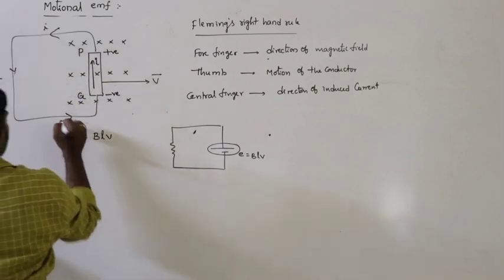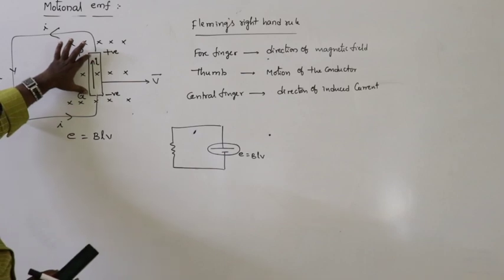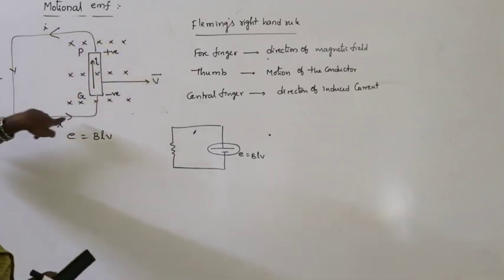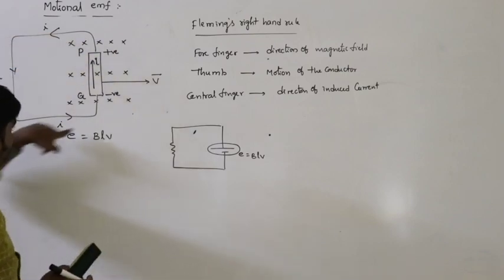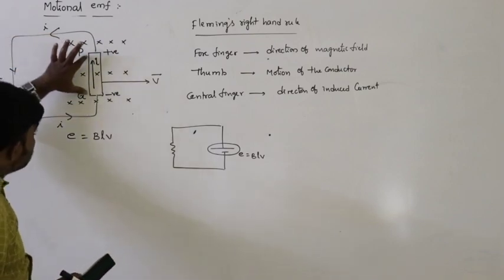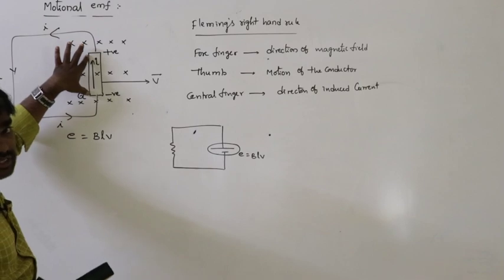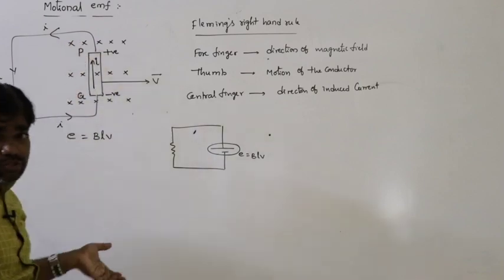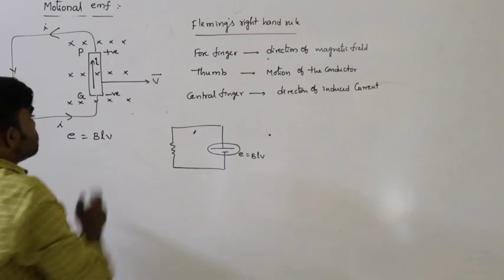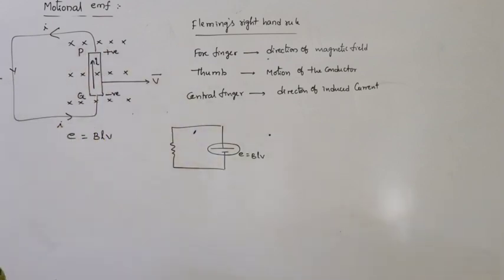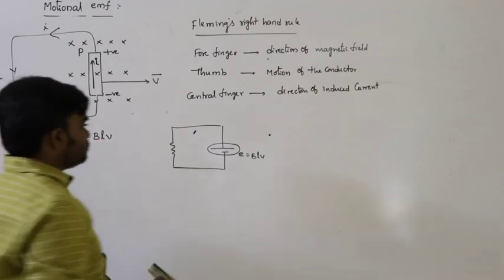If this conductor is connected to the external circuit, definitely the direction of the current is like this, always from positive terminal to negative terminal, but this one acts as the battery or cell, this one acts as the energy source, nothing but cell. So that is negative terminal, positive terminal, like this. So this is the motional EMF and its direction.